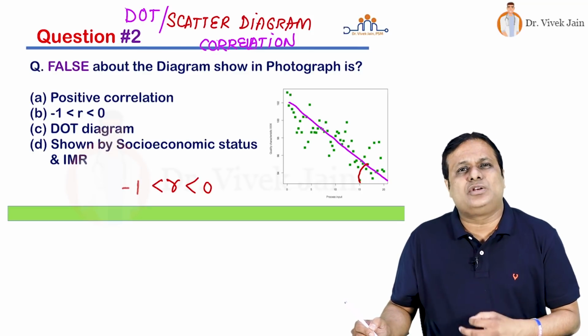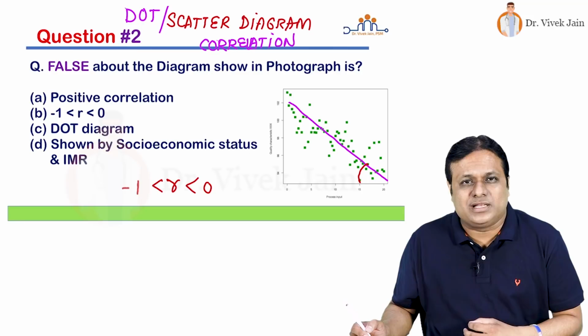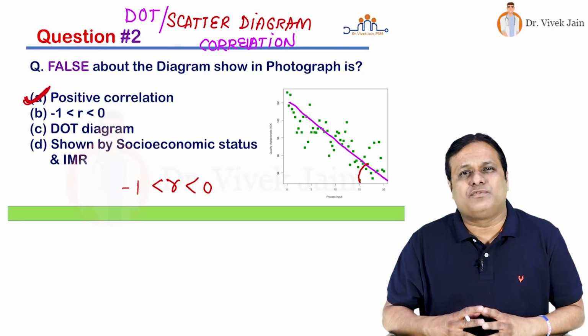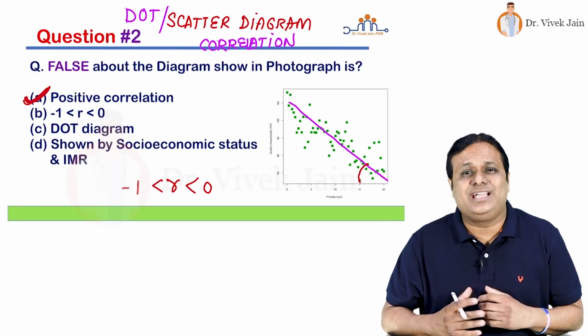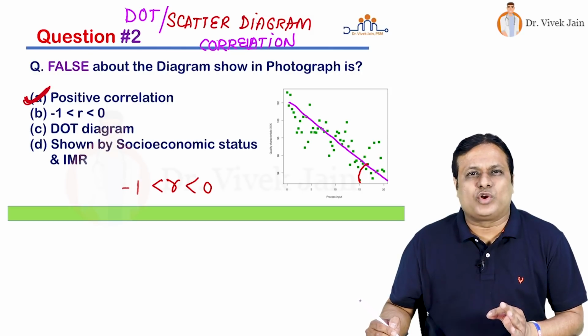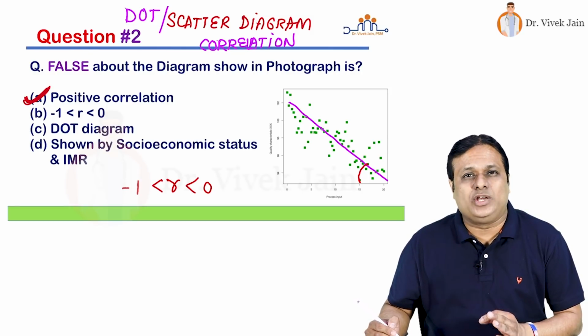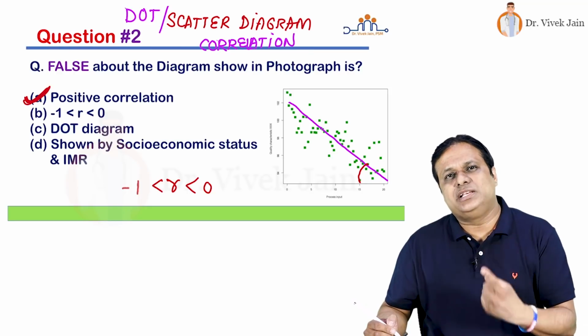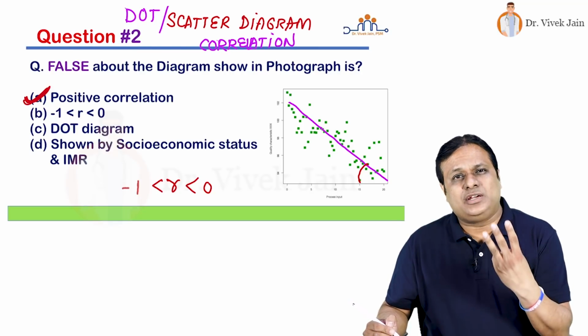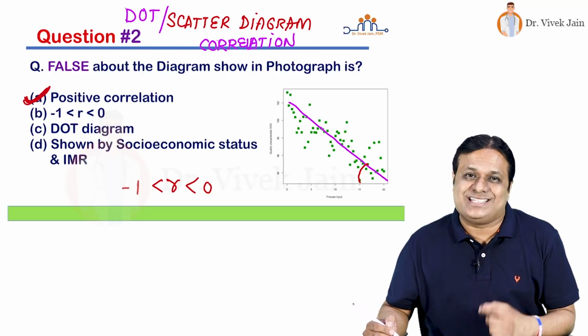So the correct answer to this question, they are asking for the false statement, is choice number A. This is not a positive correlation. This is a negative correlation. Quick fact, the correlation coefficient overall lies between -1 to +1, which can have three possibilities: positive correlation 0 to 1, negative correlation -1 to 0, and absent or no correlation when R is exactly 0.